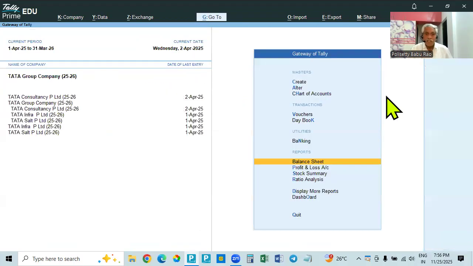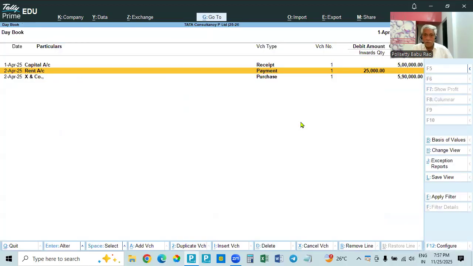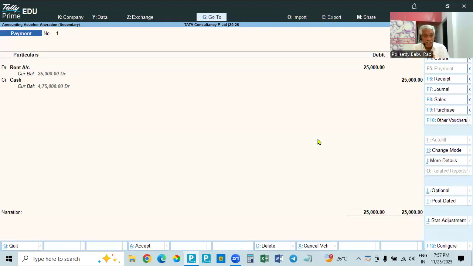Okay. Now, what we did, we made entries. All the entries are by default automatically updated in the group company. If you go to the day book, see, this is capital account brought, and rent account paid, and X and Co. purchases, payment, and everything is there.